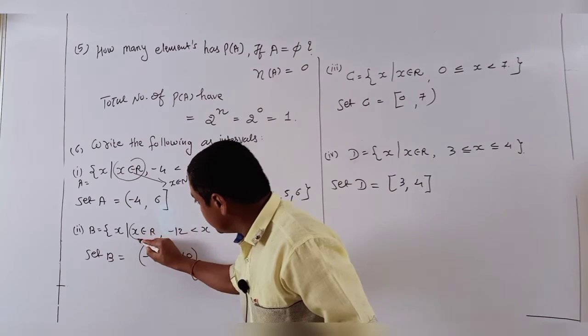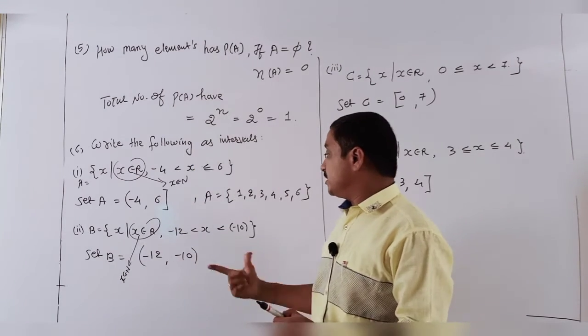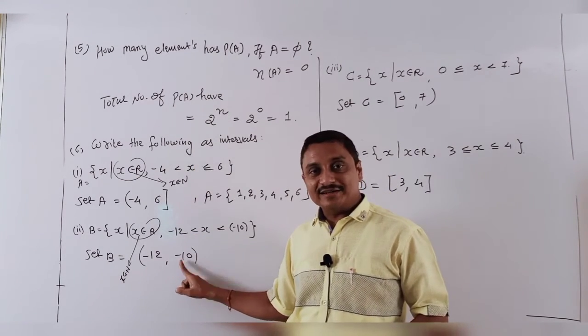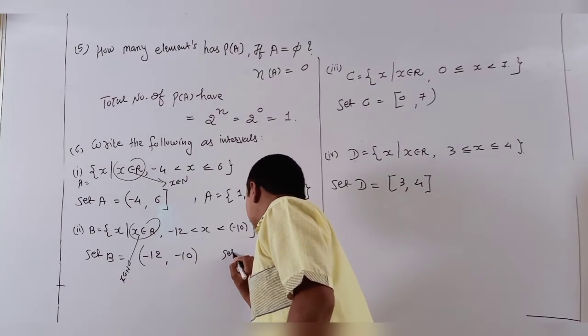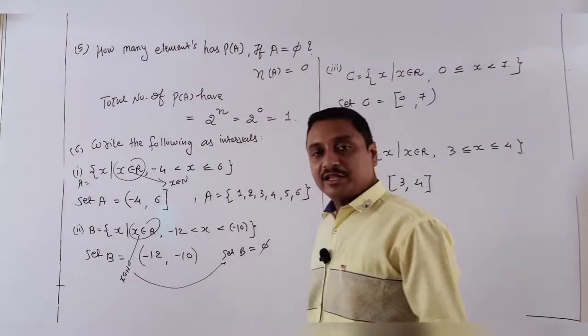Same if this question is changed to x belongs to N for set B. So what is the answer here? No answer is present. So my answer for set B is the null set. In this case, my answer is the null set if natural numbers are given.